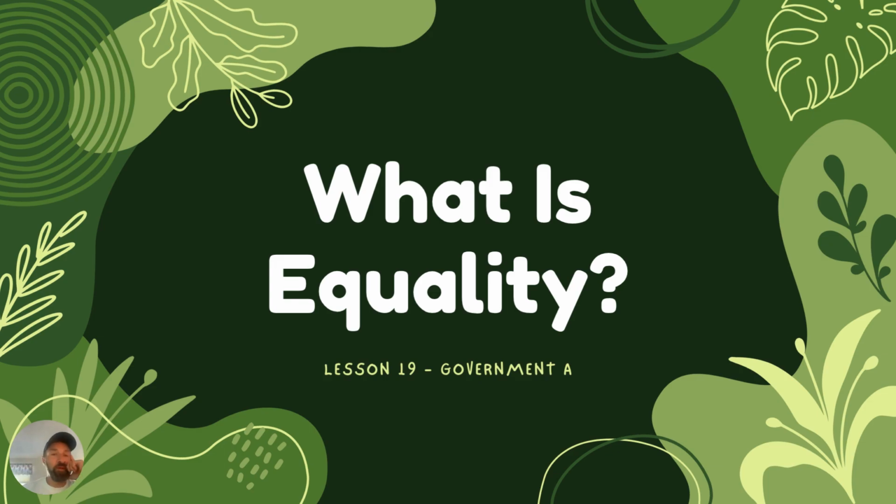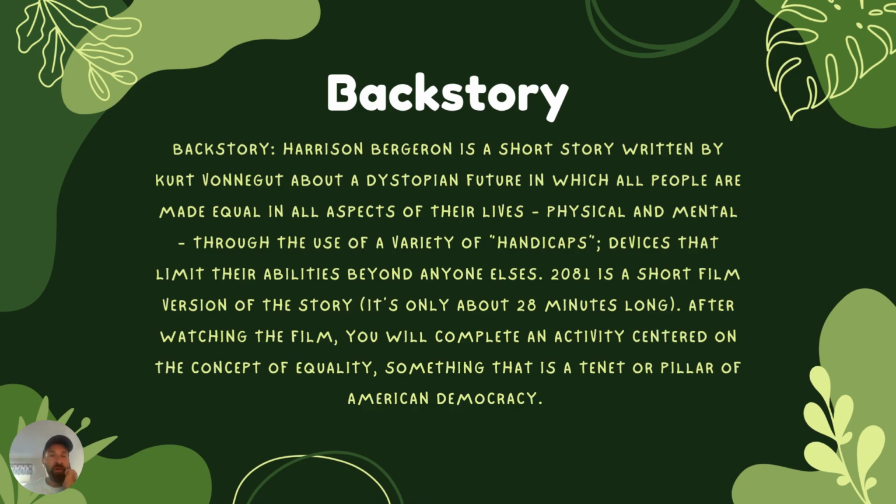Hey, let's talk about this project or activity. What is equality? Sorry, summer school, I forget that I called them activities. For this activity, you're going to watch a short film called 2081. That's a visual representation of the story called Harrison Bergeron.